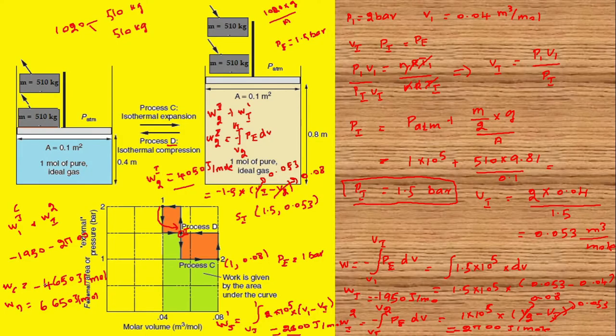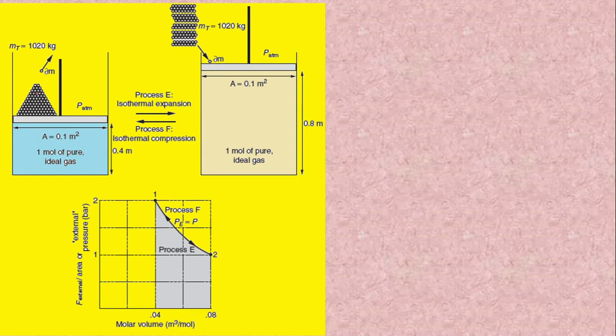Here, net work done is only 2000 joules per mole. Similar to what we have done here, we divided the mass into 2. Similarly, we can divide the mass into 4 or 8, even n numbers of mass, so that the net work done will approach 0. Let us divide the mass into n numbers. Each mass contains delta m.